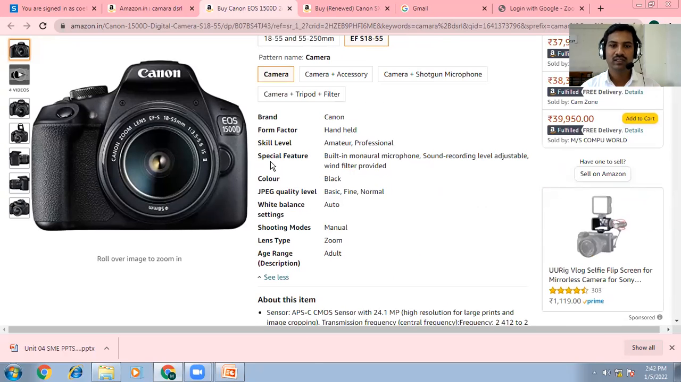But the general specifications, we can say brand, form factor, skill level, specification features, color of that camera, JPG quality, white balancing setting, shooting modes, lens type, and age range. Okay, these are some of the parameters we can say.